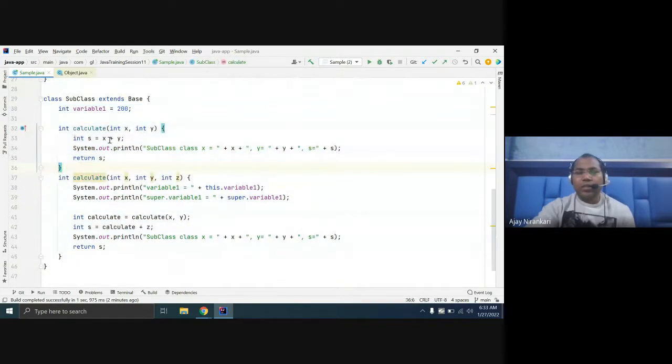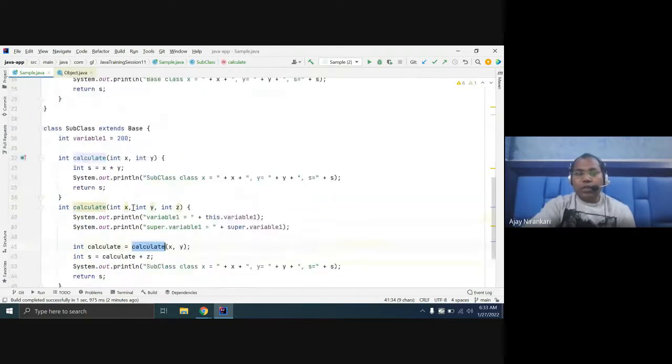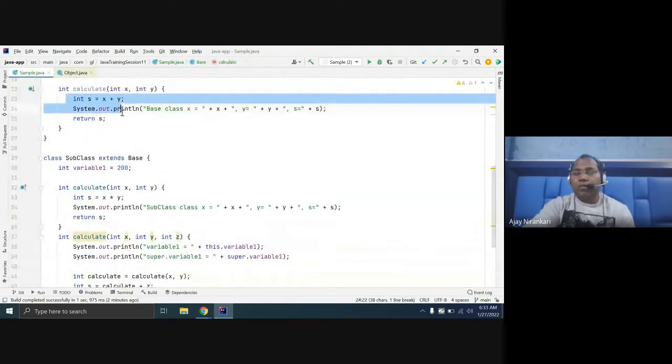Say this calculate is multiplying, not division. But here you want to add, but this plus function is defined inside here.